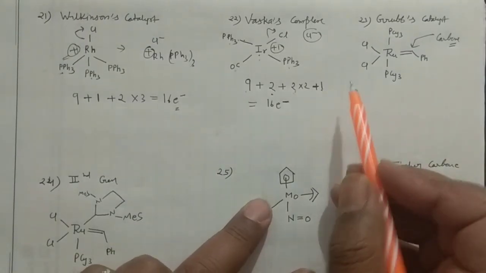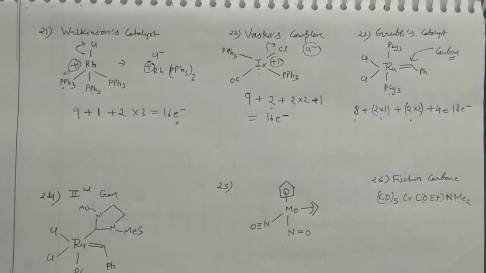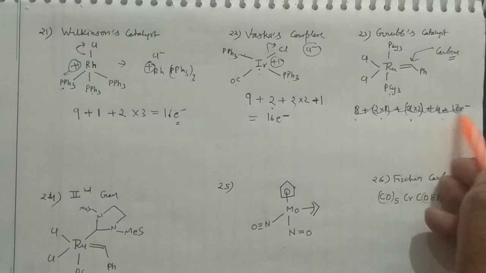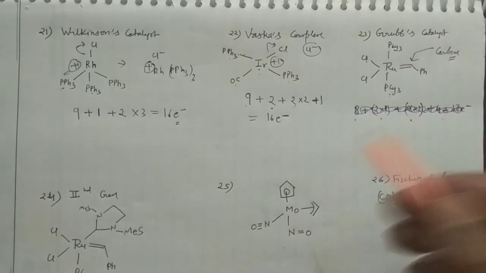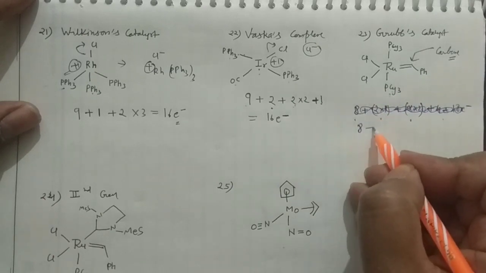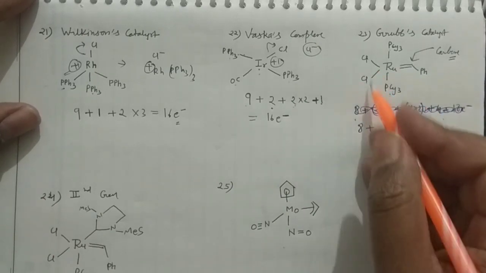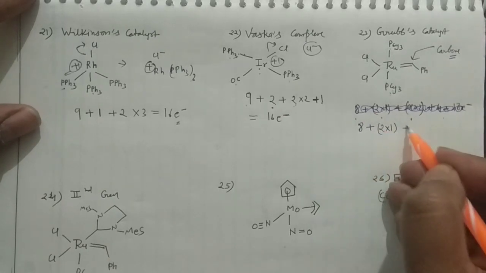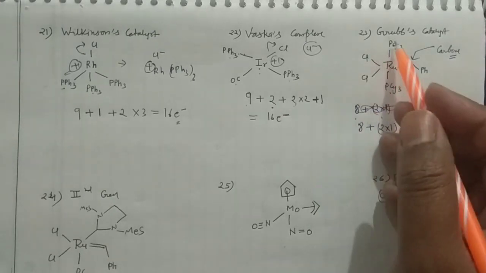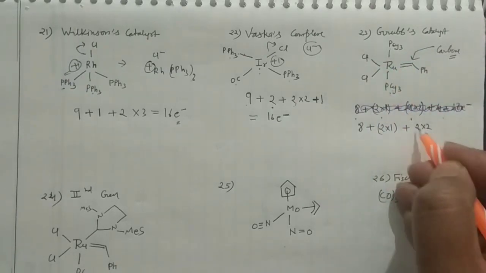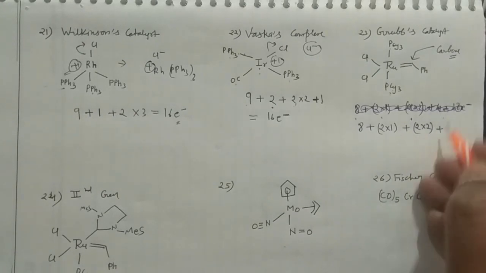So guys, I made a little mistake in solving this problem, so I have edited that part. Okay, so I am solving this problem again. Ruthenium will give you 8 electrons, and 2 chlorines are there. Each chlorine will give you 1 electron, that is 2 into 1, 2. Then the two PCy3 are neutral ligands, so they will give you 2 electrons each. And then you have the carbene.